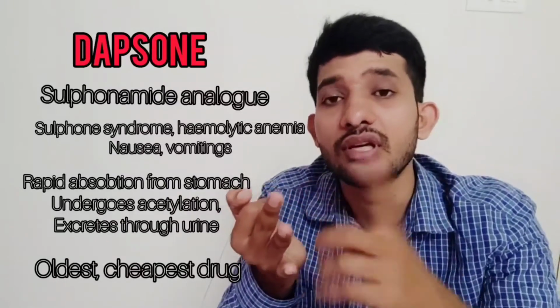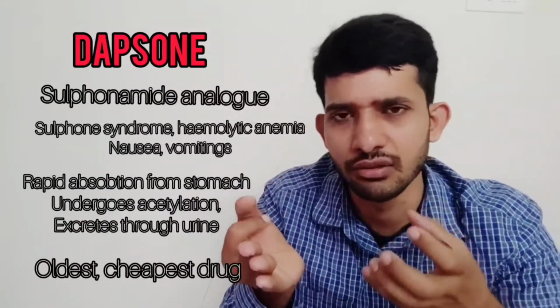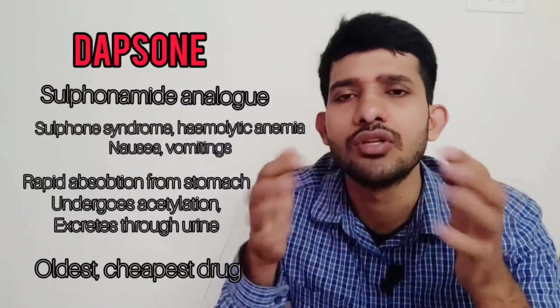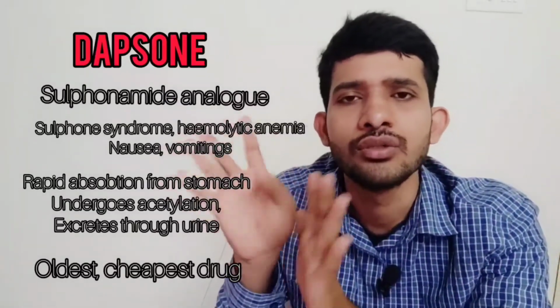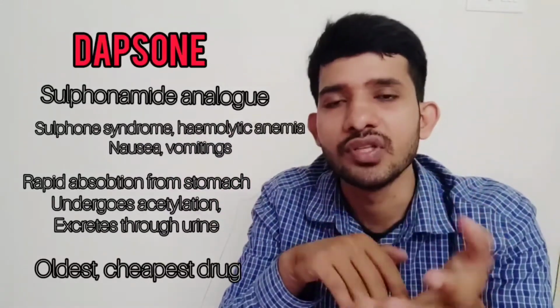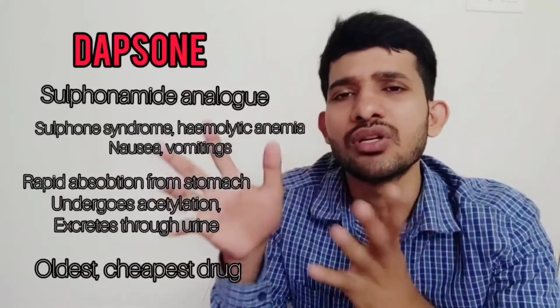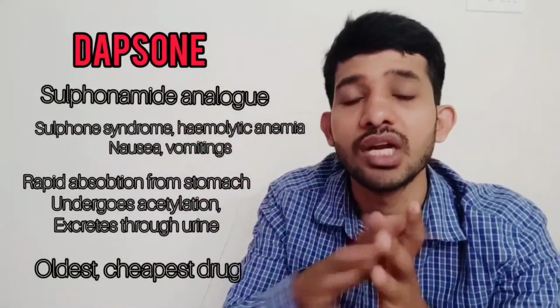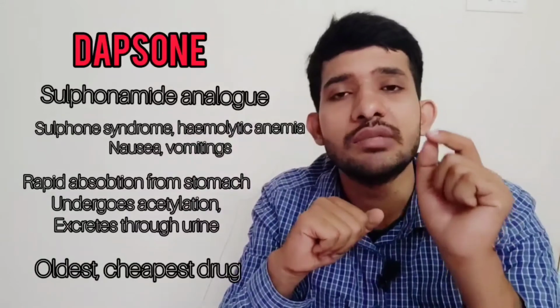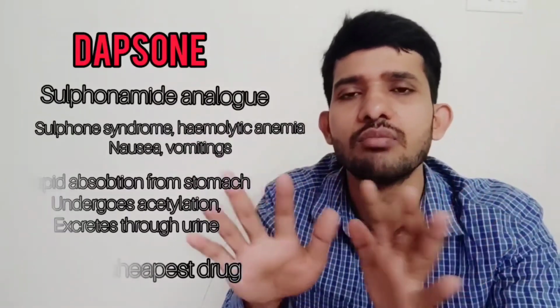And pharmacokinetics is very important. It is absorbed very well through the oral route, distributes all over the body, and is excreted mainly through urine. And remember, dapsone use is very common for leprosy, especially, dapsone is used for leprosy only. So these are some 4 to 5 important points about dapsone. And remember, dapsone is the cheapest, effective and oldest drug for leprosy. And these are some points about dapsone. So without confusion, let me tell you the second